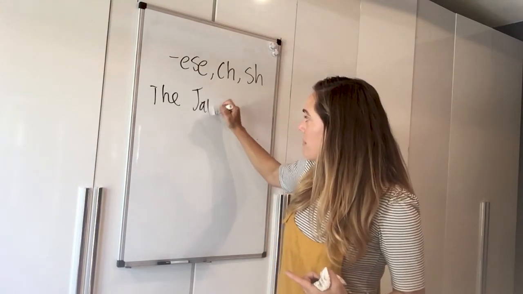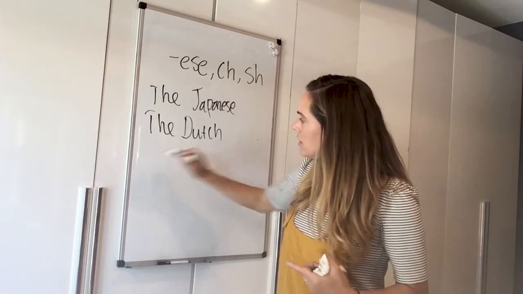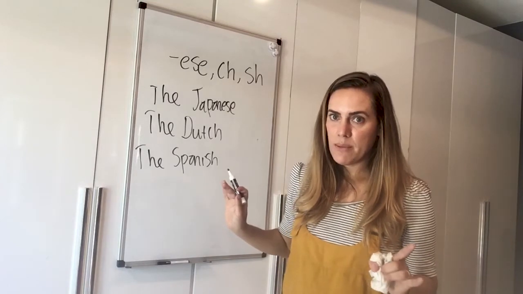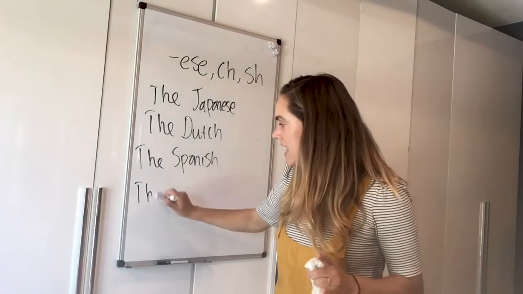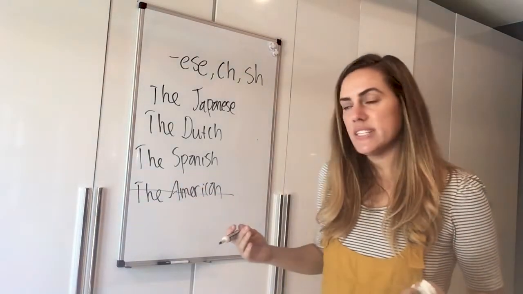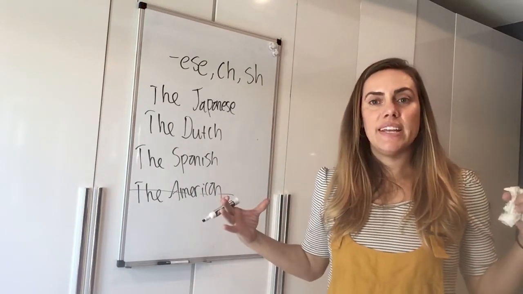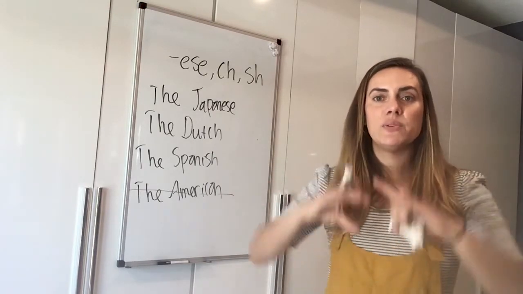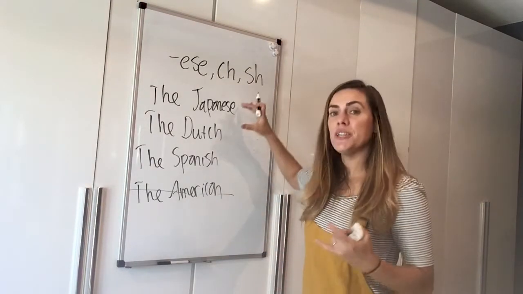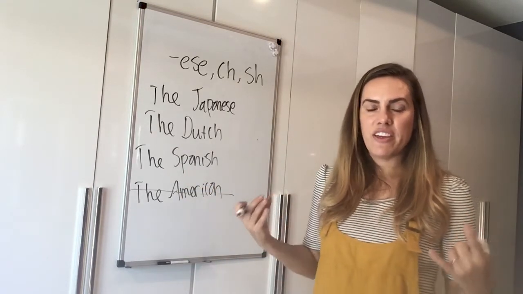And I could say the Japanese, the Dutch, the Spanish. I can't do it with any other type of nationality if it doesn't end with this. I can't say the American. I can't do it like that, okay? But what I'm doing is I'm saying the Japanese, the Dutch, the French, the Spanish, and it looks singular, but it's plural because it represents all the people of that nationality, okay? So this is actually plural. It looks singular, but it's plural because it represents everybody within that nationality.